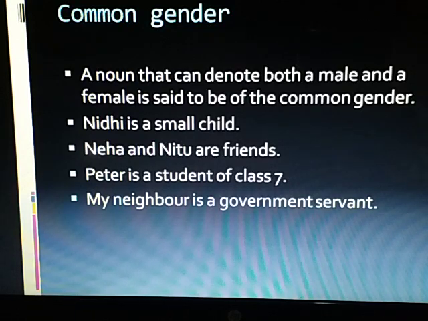Common gender. A noun that refers to both male and female is said to be in common gender. For example: Nidhi is a small child. Neha and Nitu are friends. Peter is a student of class 7. My neighbor is a government servant. In the above examples, child, friends, student, neighbor, and servant are in common gender because they refer to both male and female.